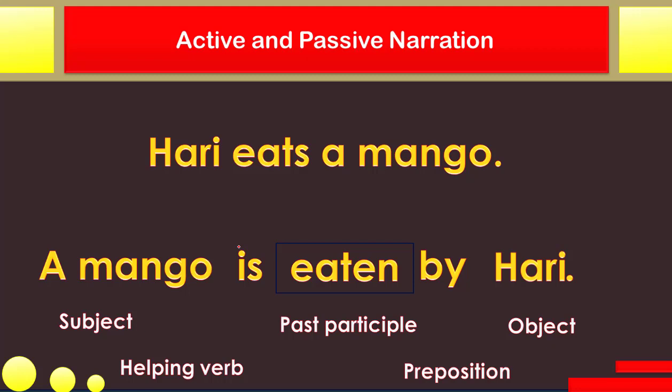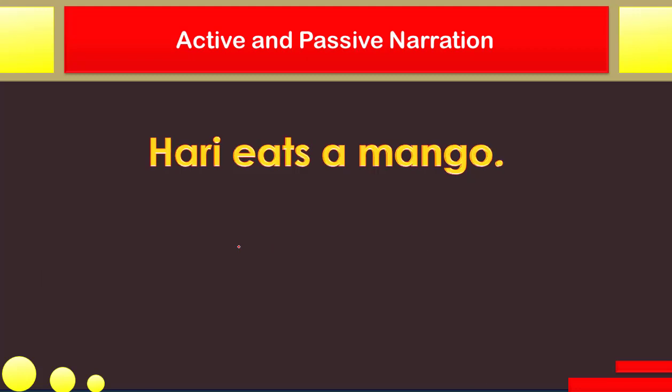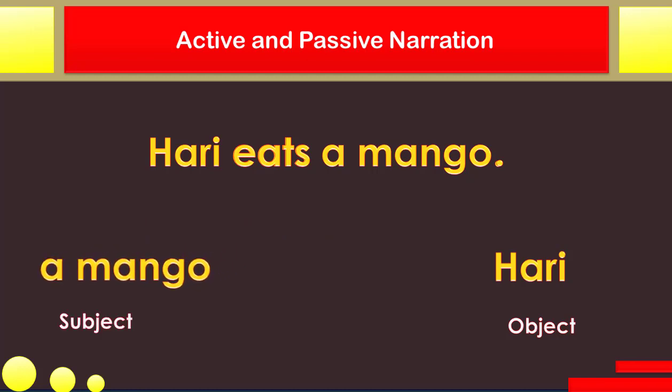So don't expect that this thing is going to happen in the examination. I'm just kidding. I will just show what all is happening here once again. So Hari eats a mango. So here Hari is a subject. When you are changing an active voice sentence into the passive voice, first of all you have to see the subject. The subject in an active voice will become object in a passive voice. Okay, it's an object. Now next, this object is now the subject.